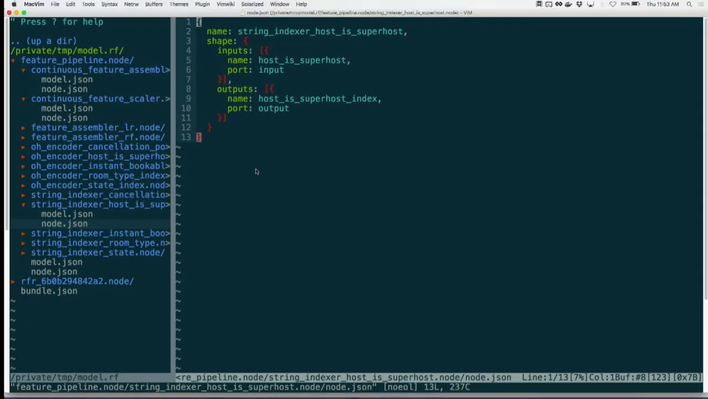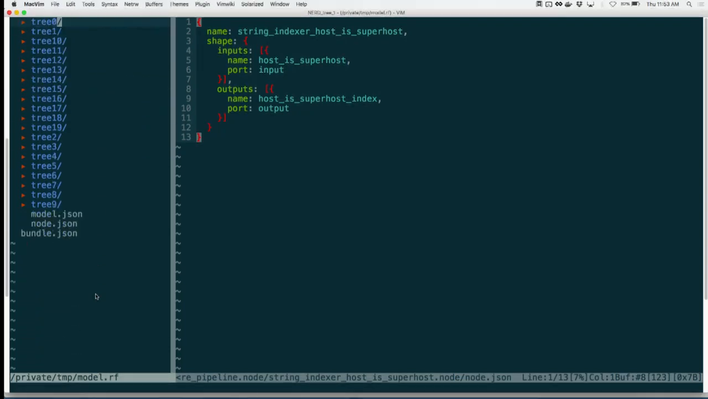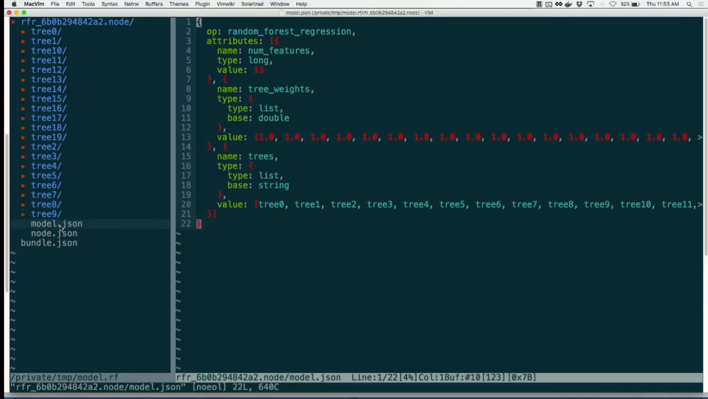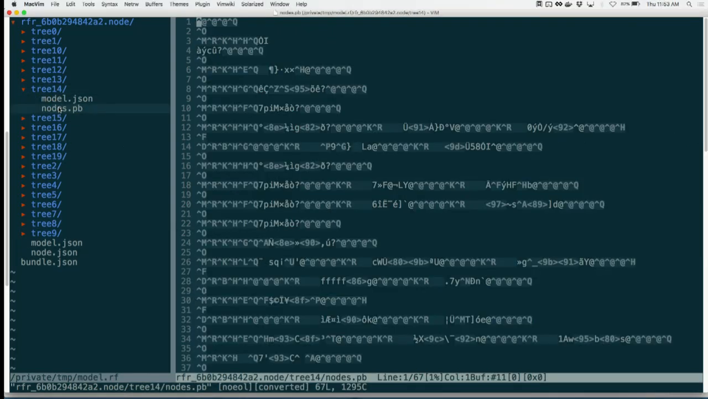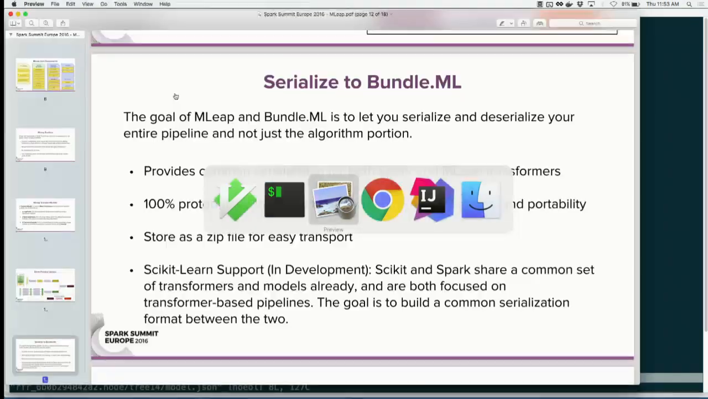Just real quick look, this is what a string indexer looks like. Again, the node defines the shape. And if we look at your random forest model, we have the node here. We have your model with your tree weights, a list of your trees, the number of features, just stuff that it needs to execute. And then this is a fairly unreadable file, but this is actually storing all of your decision nodes. And again, just some metadata about a decision tree.